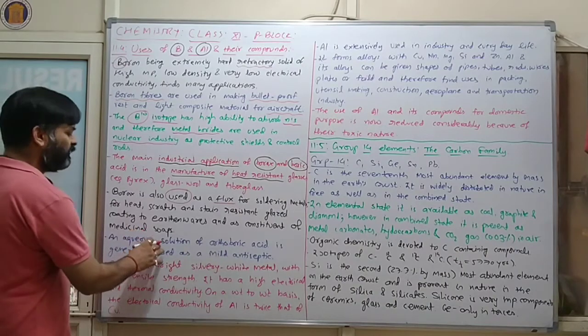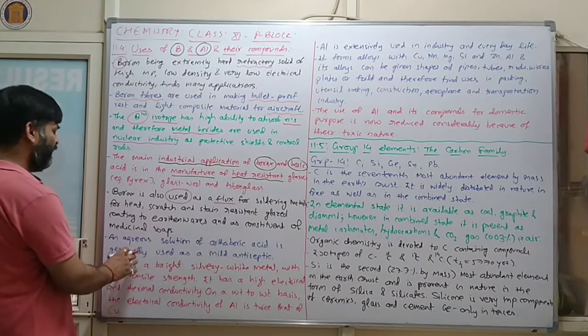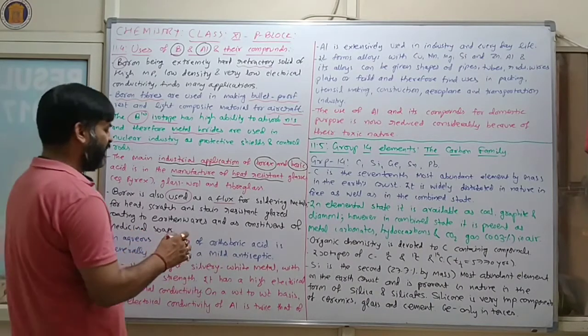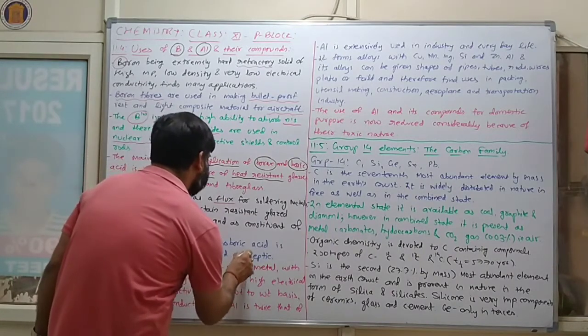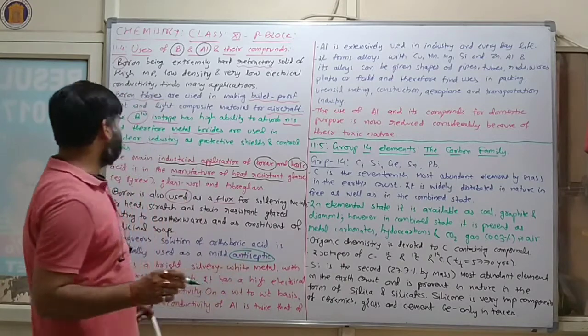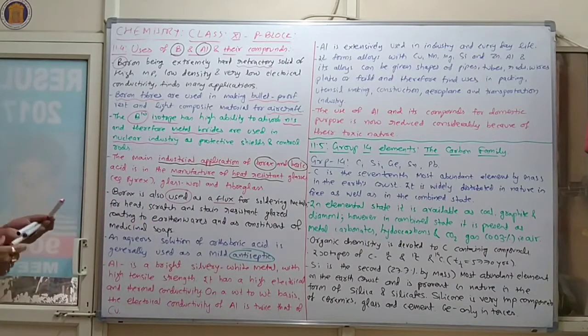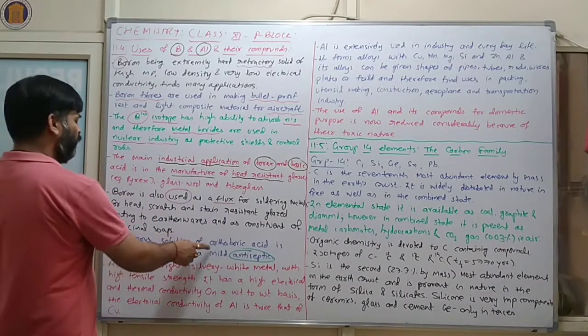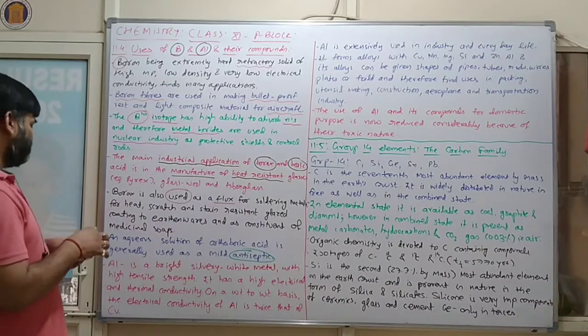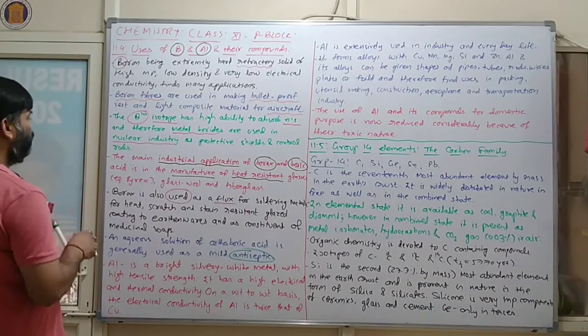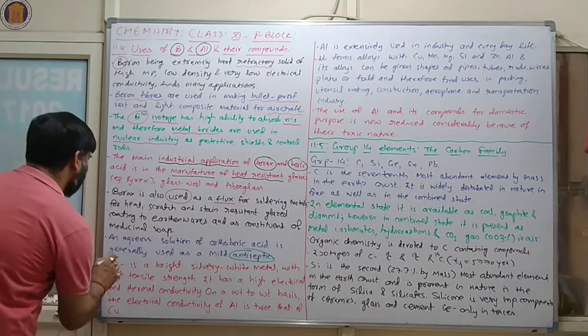Now, an aqueous solution of orthoboric acid is generally used as a mild antiseptic. So this is the complete information of boron.